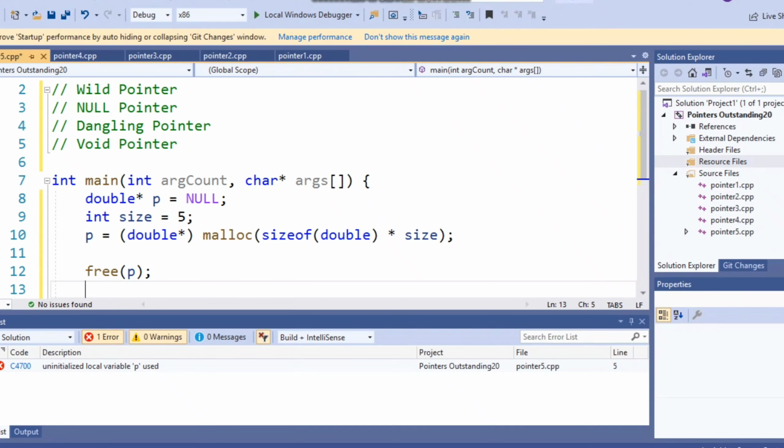So in this program I have explained wild pointer, that is an uninitialized pointer; null pointer, which is holding the value null, meaning it is not pointing to any location in memory; dangling pointer, meaning a pointer which is still holding the address from the heap, the area which was already deallocated; and void pointer, meaning a generic pointer or a generic address, that is, the type of the data which we are going to store in the address is not yet confirmed.